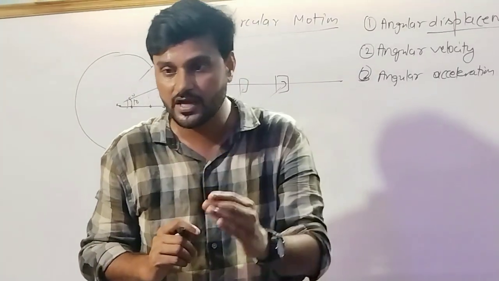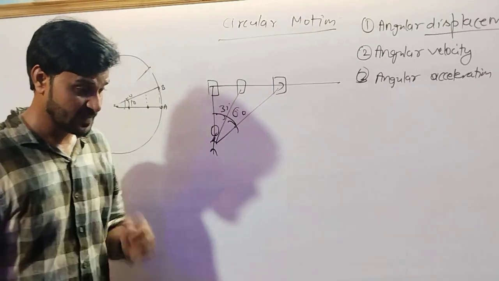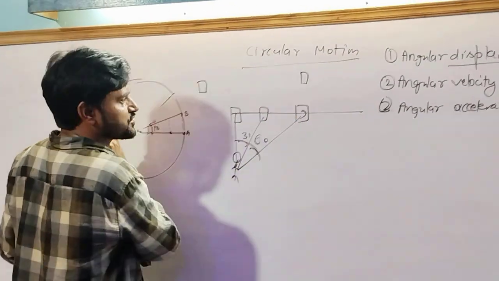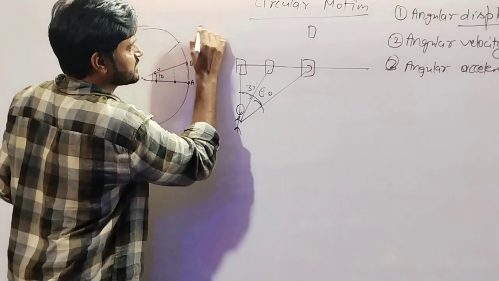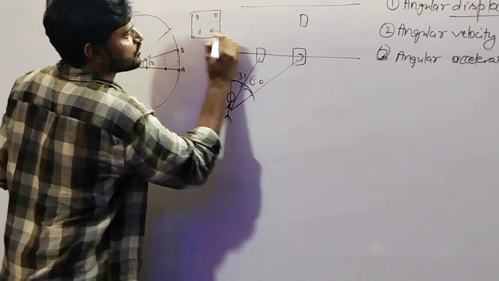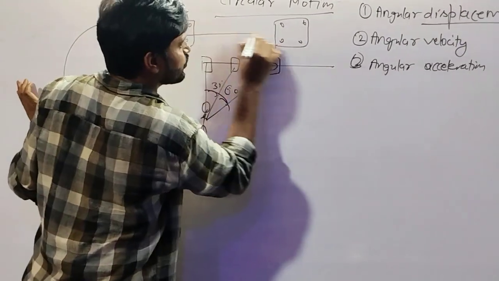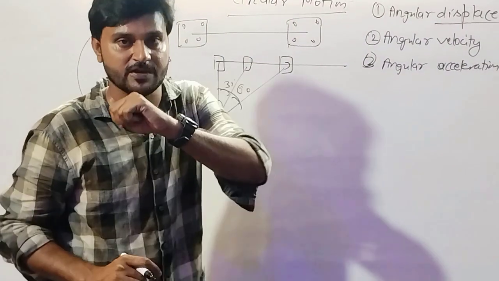It means we have to discuss angular displacement. If any object is going from this point to this point in a straight line motion, suppose there are 4 points on the object, and the object is going from here to here, then every point in this object has the same displacement.